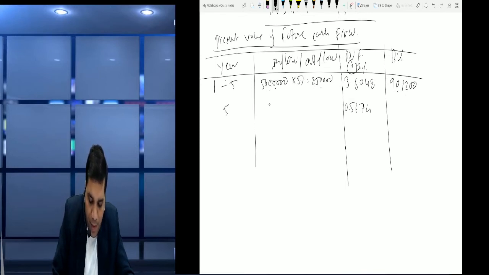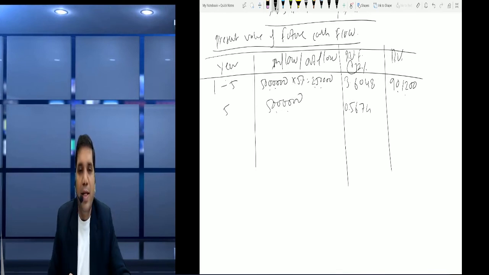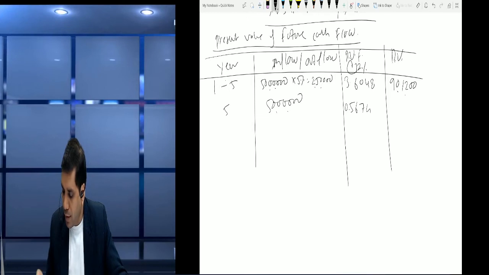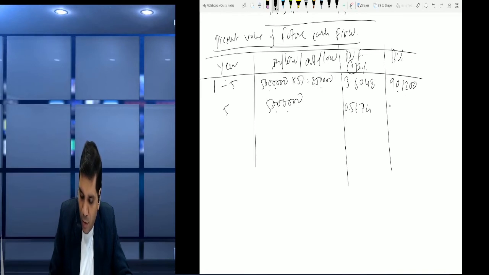And in the 5th year we have to pay the entire loan, that is 50 lakh principal, multiplied by 0.5674. What is 0.5674? It is nothing but the present value factor of the 5th year, right friends?